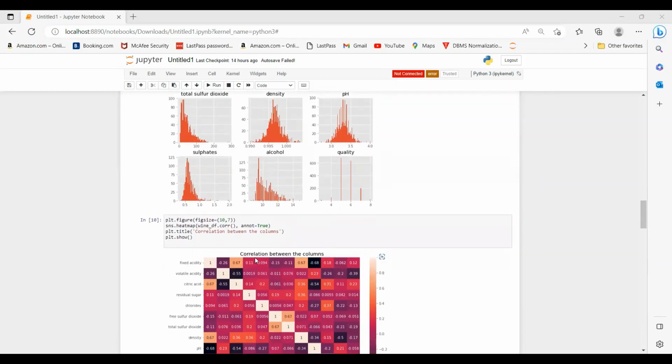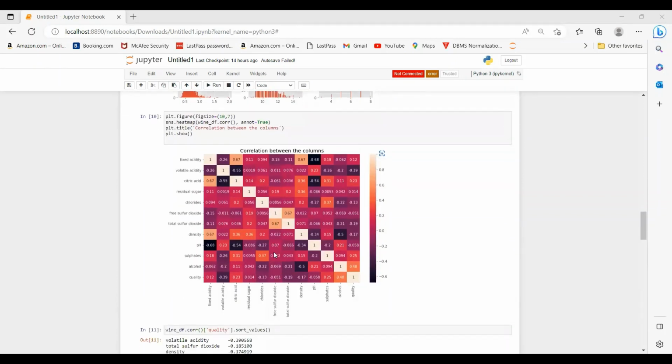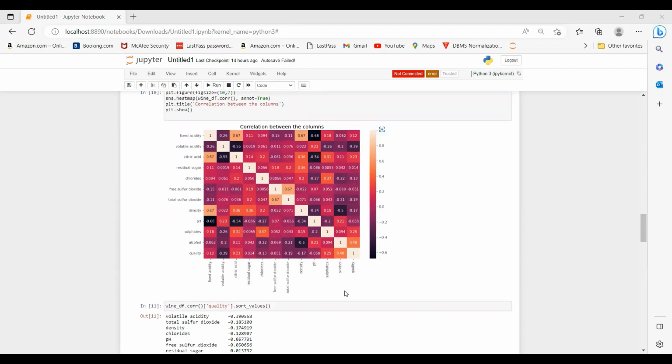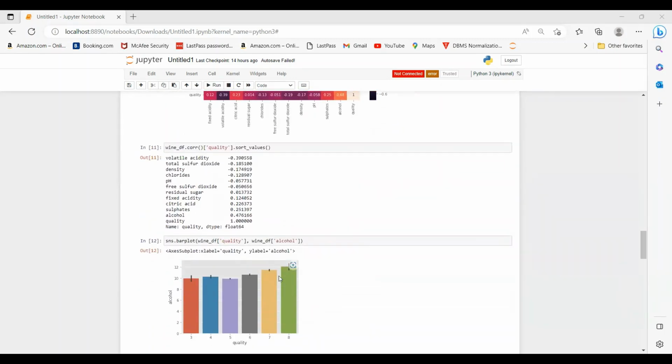We have plotted a heat map to show the correlation between the columns. From this heat map, we can see that the column alcohol has the highest correlation with quality, our target column. We can also see that the column acidity has the least correlation with the target column quality. Here we have also plotted a bar plot to show that the quality of the wine increases with the alcohol percentage.